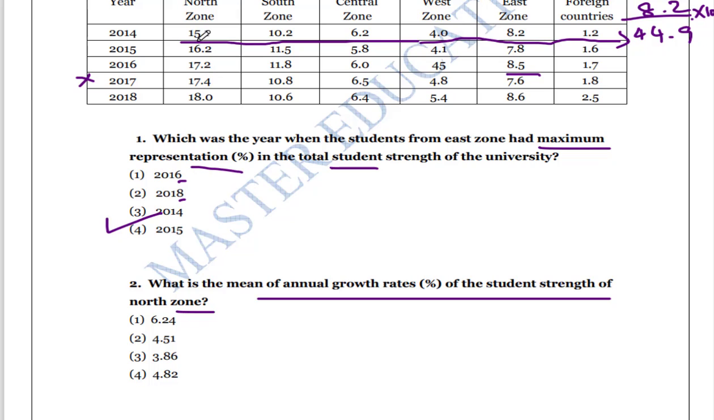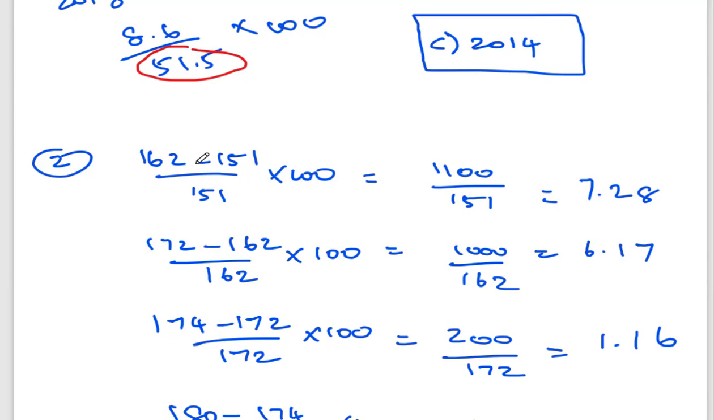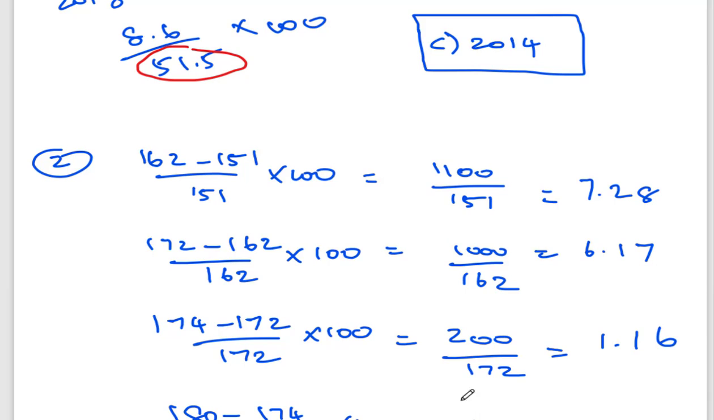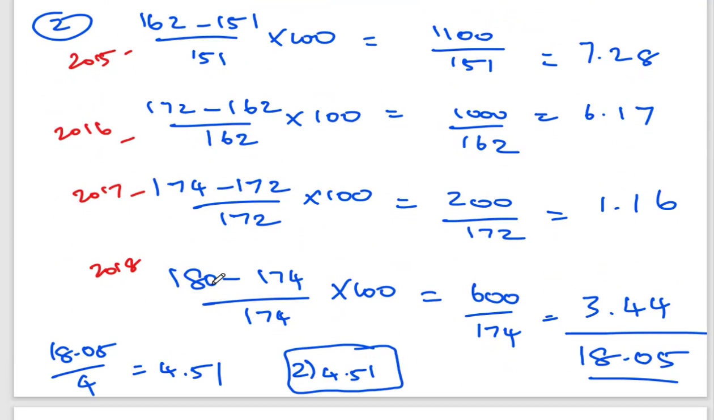We can remove the decimals and multiply everything by 10, so no values will change. So 162 minus 151 divided by 151 into 100. This is the 2015 growth rate, and this is the 2016 growth rate, and this is the 2017 growth rate, and this is the 2018 growth rate. We just find the increase percentage, right?